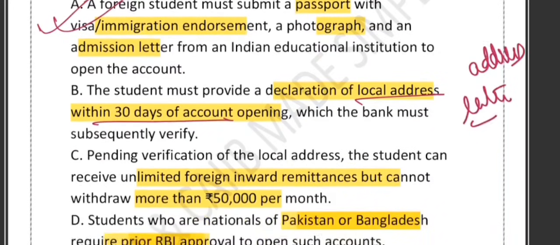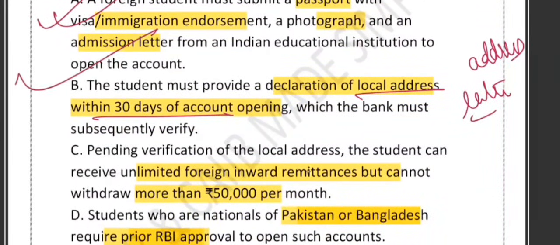Now what about option C? Option C says that pending verification of the local address, unlimited foreign inward remittance is allowed.